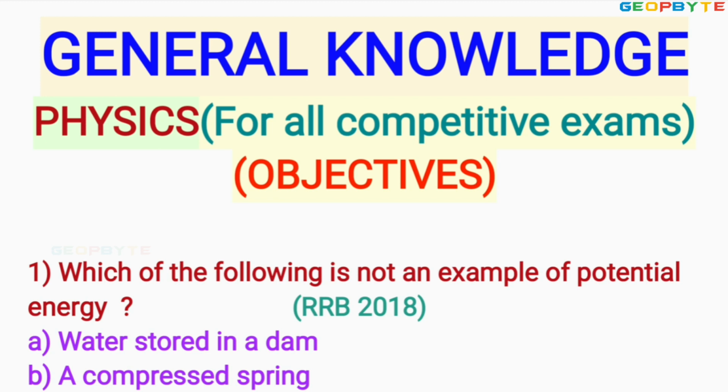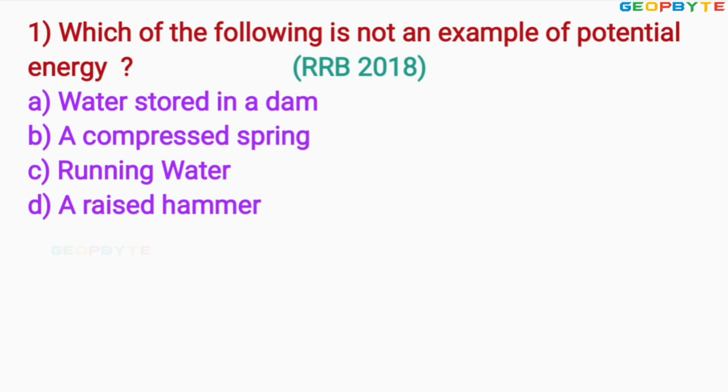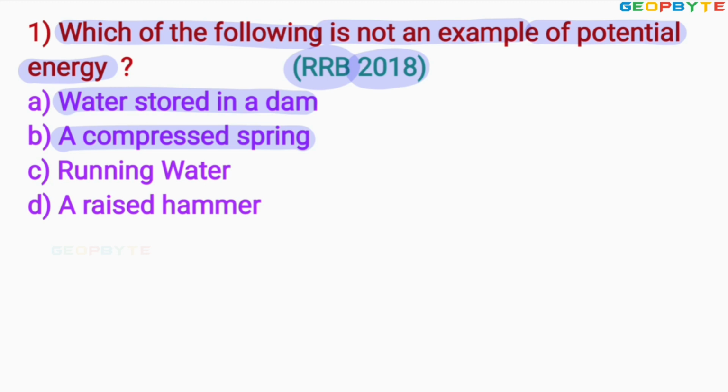Look at the very first problem. The very first problem is given like this. This problem was asked in 2018 for the RRB exam. Which of the following is not an example of potential energy? Options are given. Option A, water stored in the dam. Option B, a compressed spring. Option C, running water. Option D, a raised hammer.